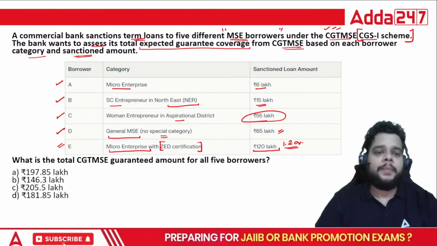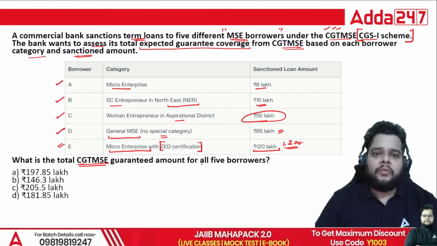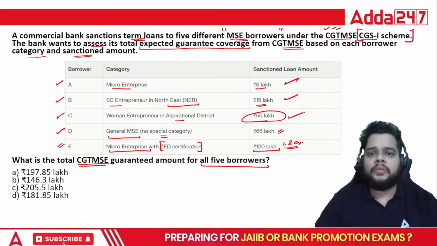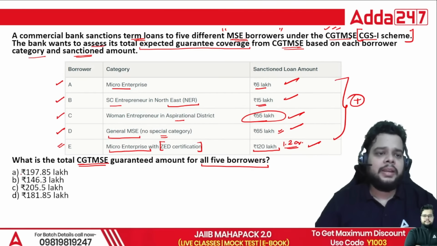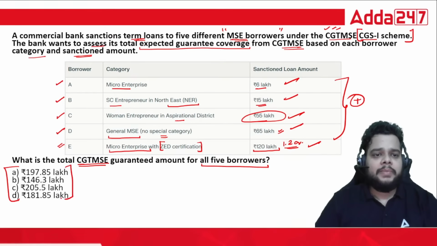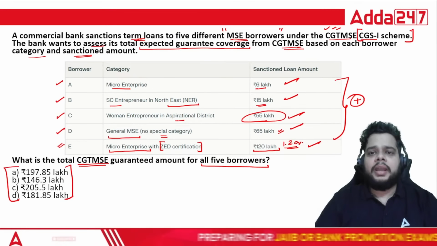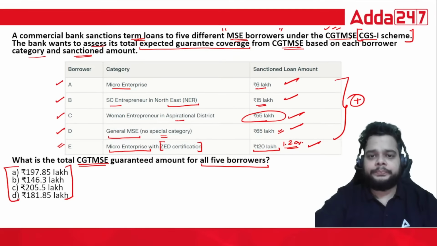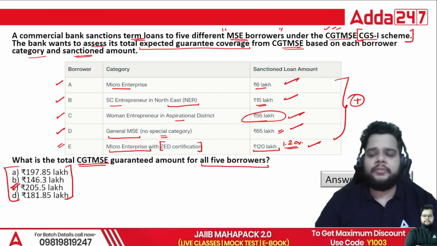You have to tell what is the total CGTMSE guaranteed amount for all 5 borrowers. You have to calculate the individual amount of CGTMSE cover and ultimately add them, giving the reply as A, B, C, or D. What will be the right answer? Take your time, take 1 minute or so, and try to answer as soon as possible. The right answer is option C, that is 205.5 lakh.